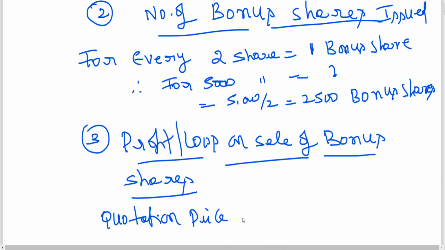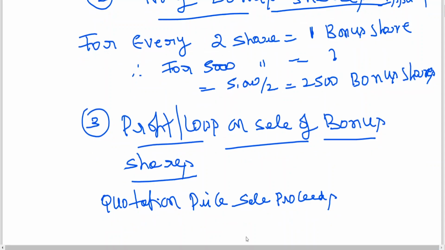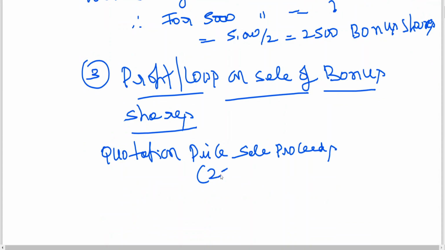Normally, if there is no percentage, I could have written sale proceeds, but to have clarity, I am writing quotation price of sale proceeds. That is, how many bonus shares have been sold? 2,500 into 90. Take the calculator: 2,500 into 90 is 2,25,000.